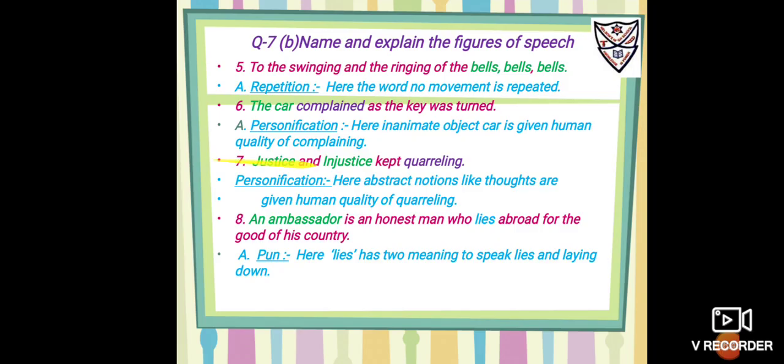Number 7, justice and injustice kept quarreling. Now here the human quality of quarreling is given to the abstract notions justice and injustice. So the above given figure of speech is personification.